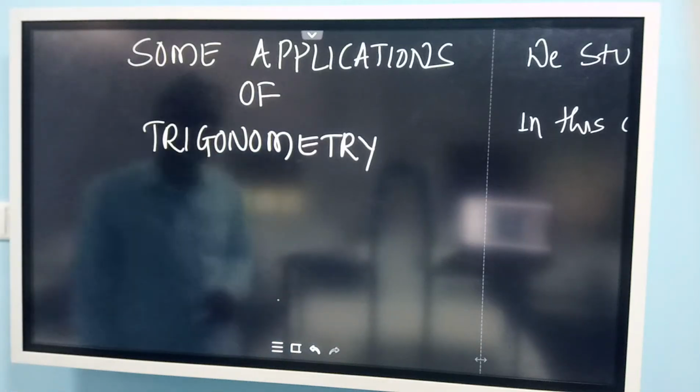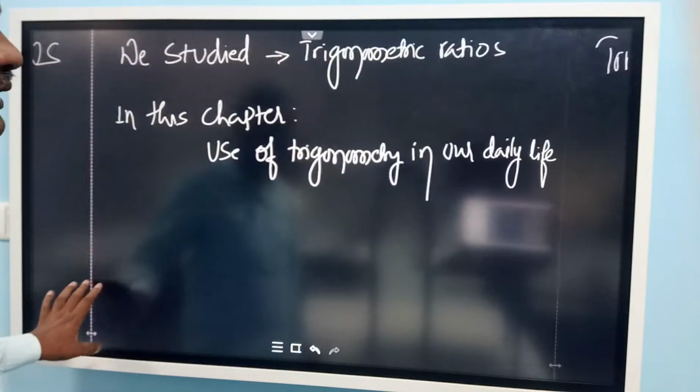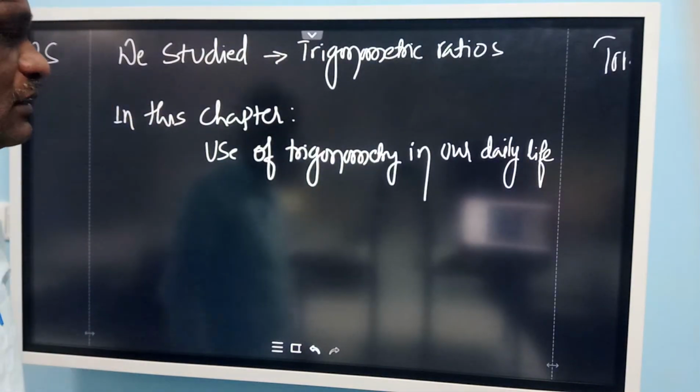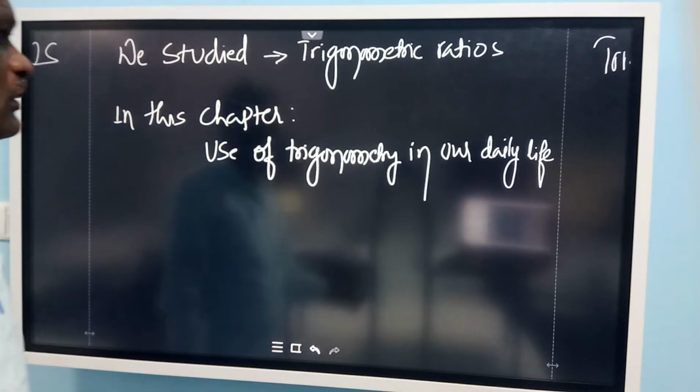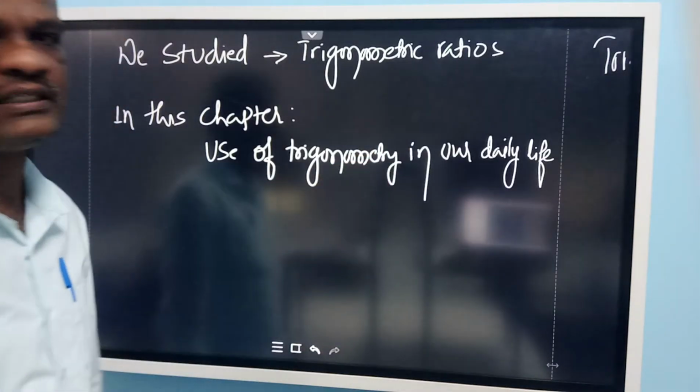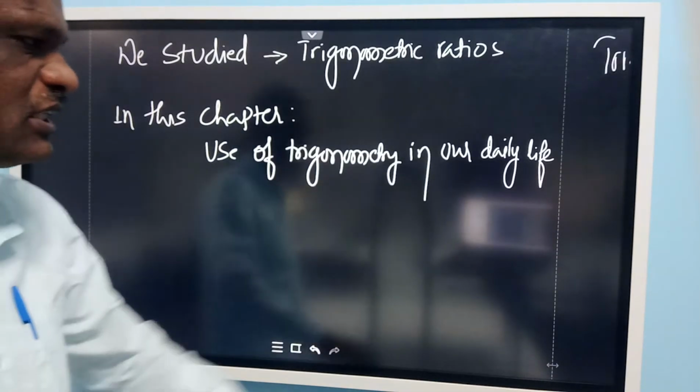Chapter: Some Applications of Trigonometry. In the previous class we learned some of the trigonometric ratios and some identities related to trigonometric ratios. So in this chapter we are going to use trigonometry in our daily life. Some of the problems related to our daily life will be discussed in this chapter.